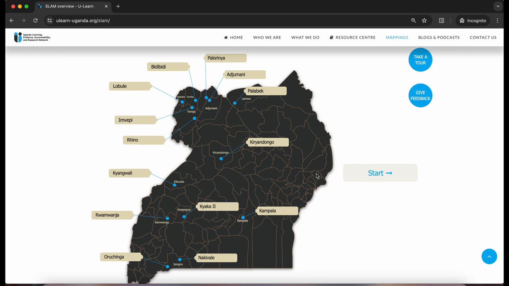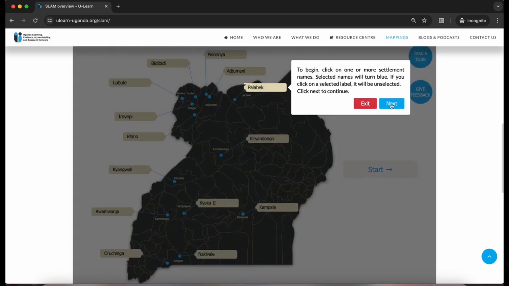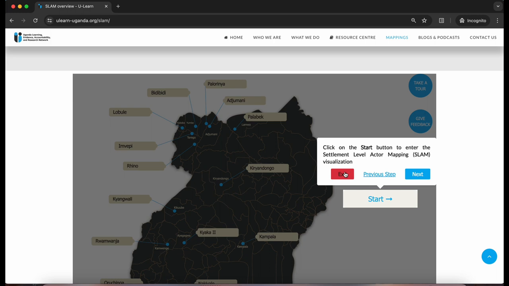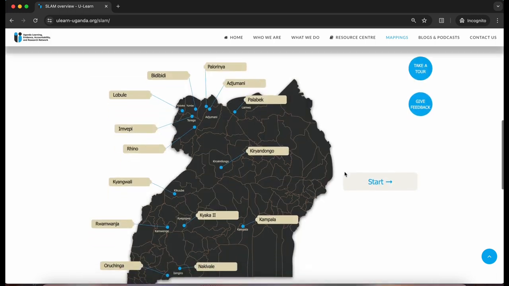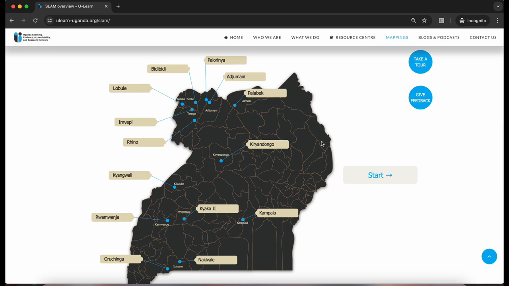This is the SLAM start page. On this page, you will find 3 key features: the map of Uganda, a start button, feedback and take a tour buttons. Clicking on Take a Tour will guide you through the tool's main features, which I will explore in detail in this tutorial. In the map, you can filter by selecting one or more settlements. Selecting a settlement changes the name card to blue, after which you can press the Start button. You can also click the Start button without selecting any of the settlements and you proceed to the tool.